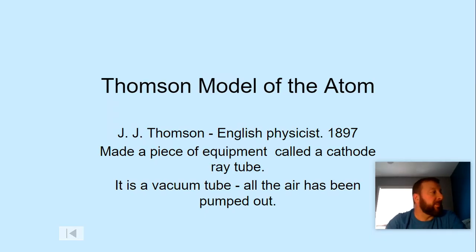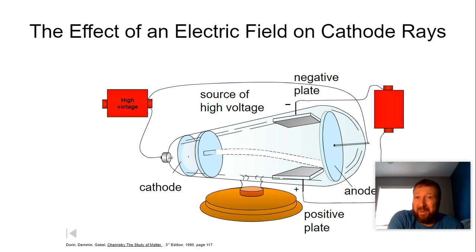Then we get to the idea of the fact that we do divide the atom up into smaller pieces, and that comes from J.J. Thomson. He's the one that gives us the electron, and inside the electron, the fact that he had negative particles. And basically, by doing so, he comes up with an experiment using cathode rays. Now, cathode rays are basically like a vacuum tube that he filled with different gases.